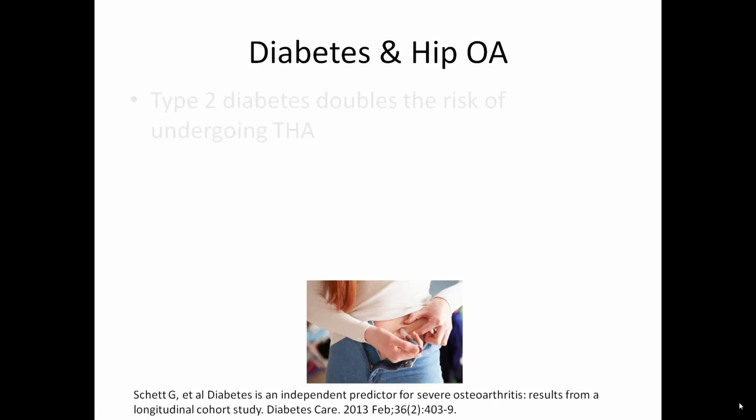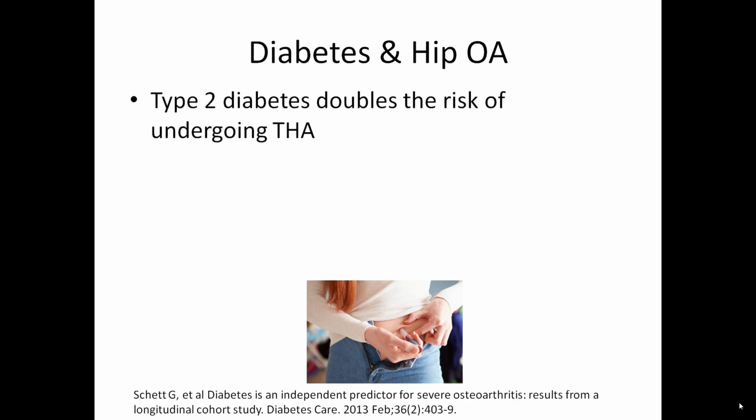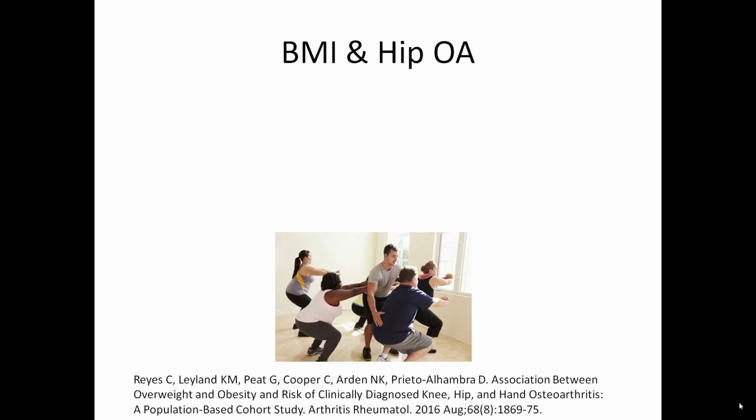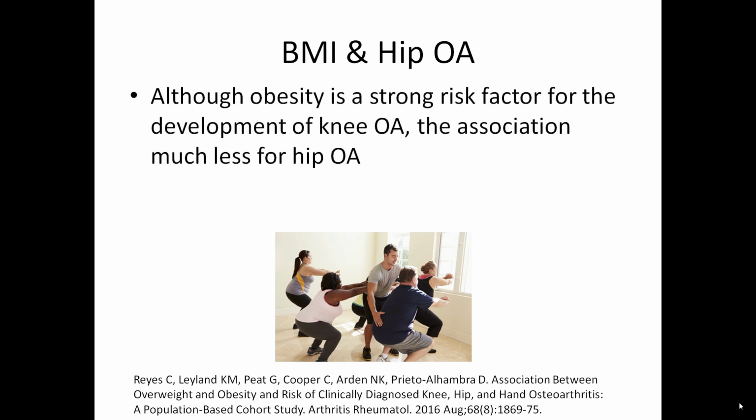How about diabetes? Well, type 2 diabetes doubles the risk of undergoing a total hip arthroplasty. Type 2 diabetes predicts the development of severe osteoarthritis independent of age and body mass index. How about body mass index and Hip OA? Well, although obesity is a strong risk factor for the development of knee OA, the association is much less for hip osteoarthritis.